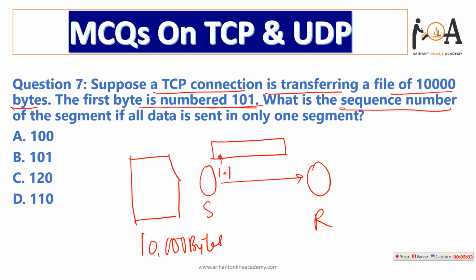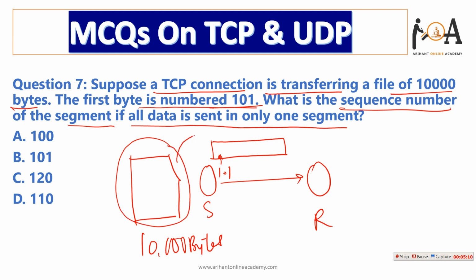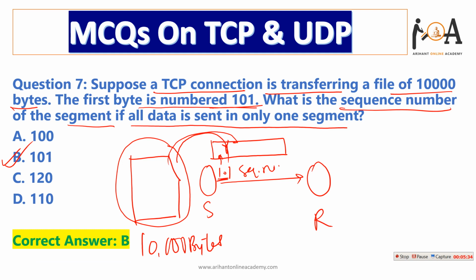What is the sequence number of the segment if all the data is sent in only one segment? If all the data of the file is sent through the same segment, then the first byte, 101, would be the sequence number, because we allot the sequence number to the first byte of the data and all data is in the same segment. That is why the sequence number remains 101. Option B is the correct answer.